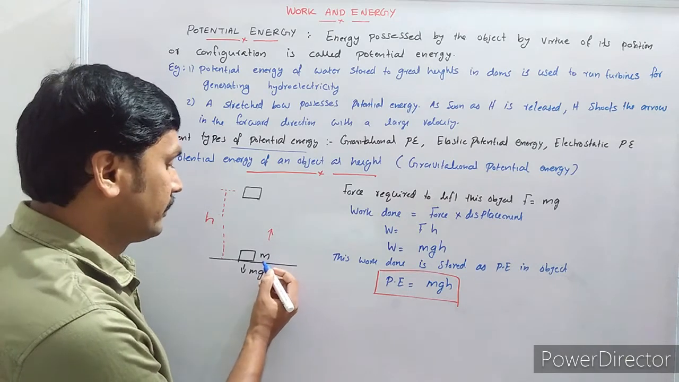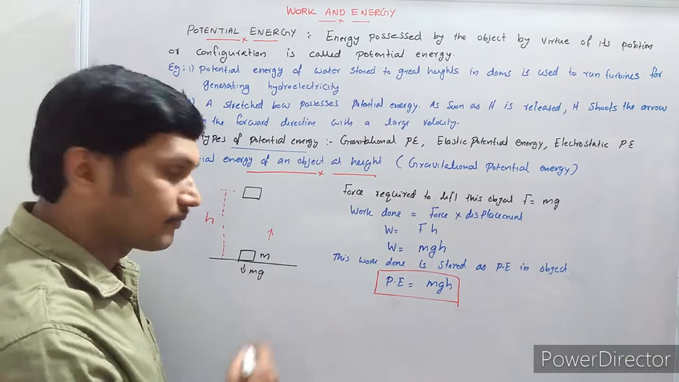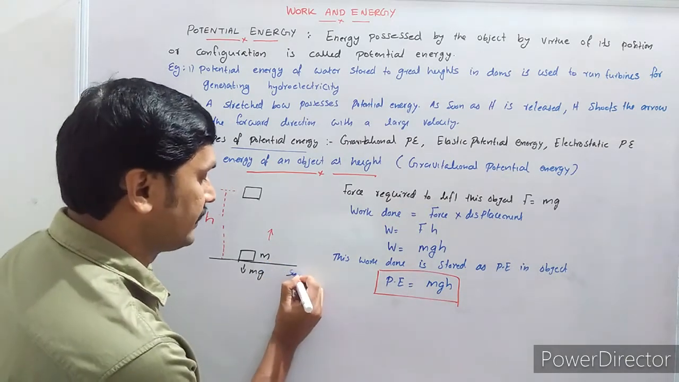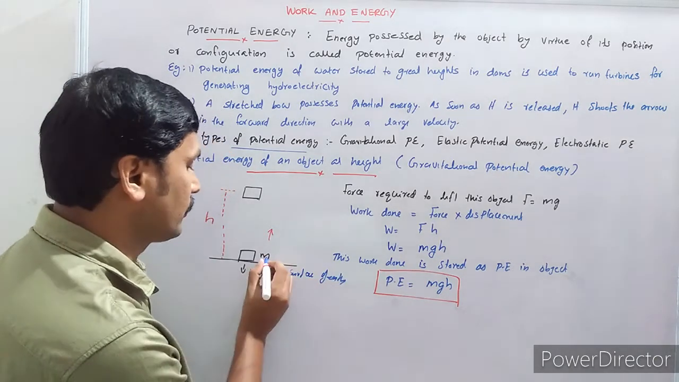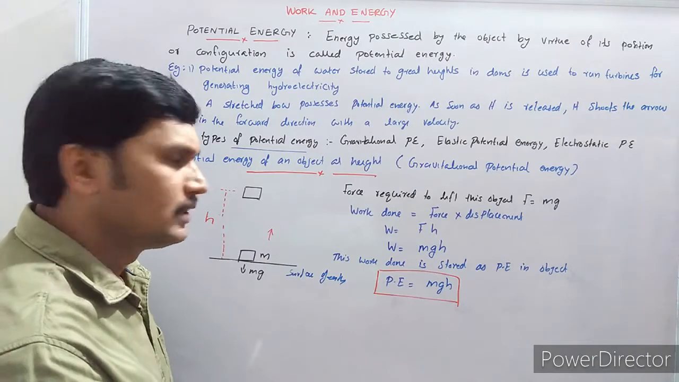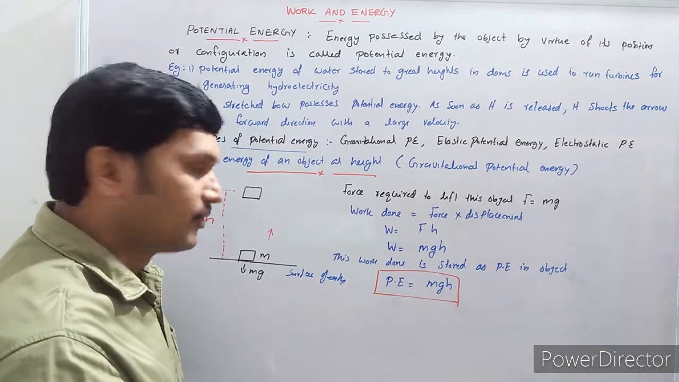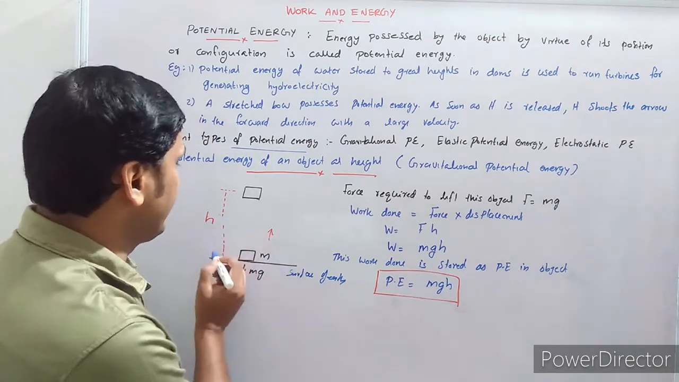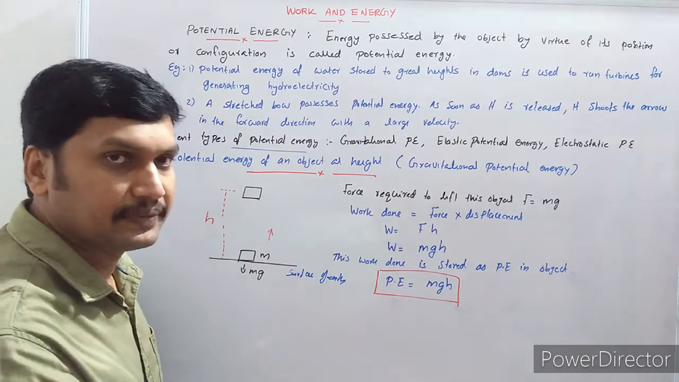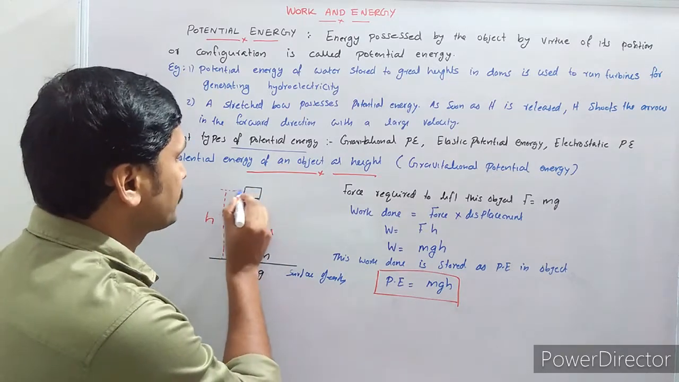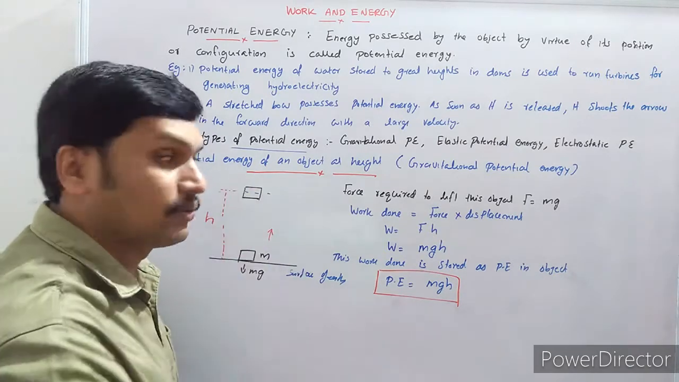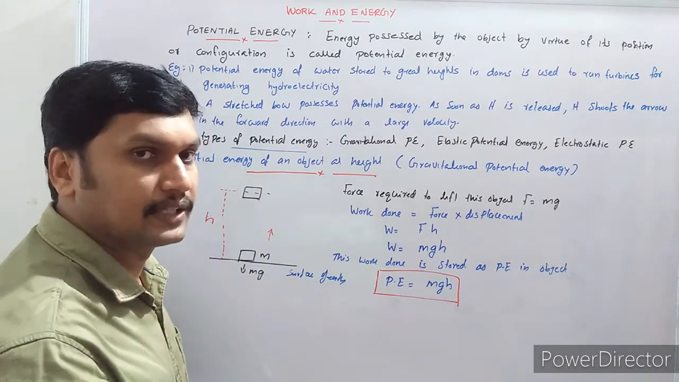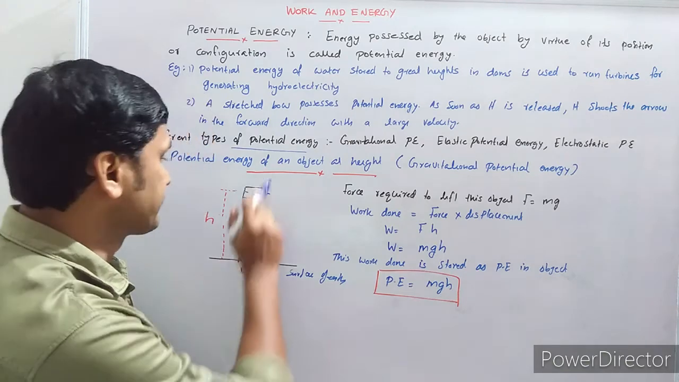Initially, suppose we have an object of mass m. This is the horizontal surface of the Earth. Here we have an object of mass m. By applying a force, we are lifting this object to a height h above the ground. This is the final position of the object. It is lifted to a height h above the ground by applying an external force. So the body is displaced.